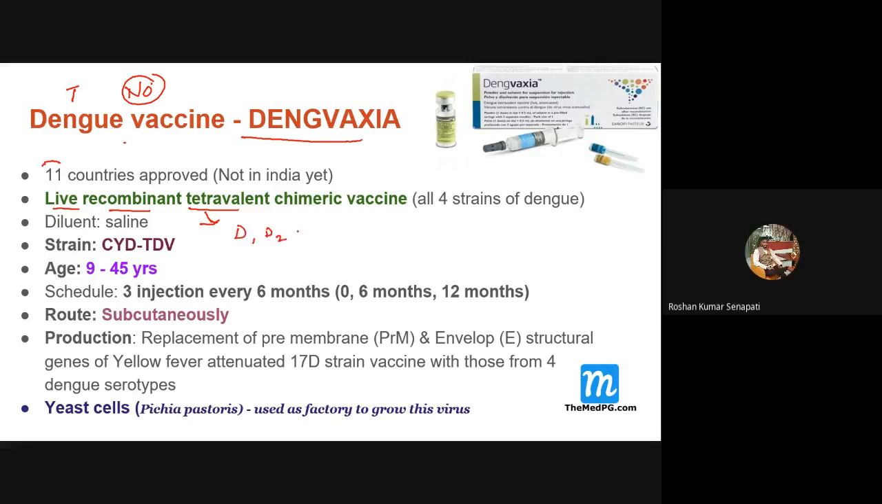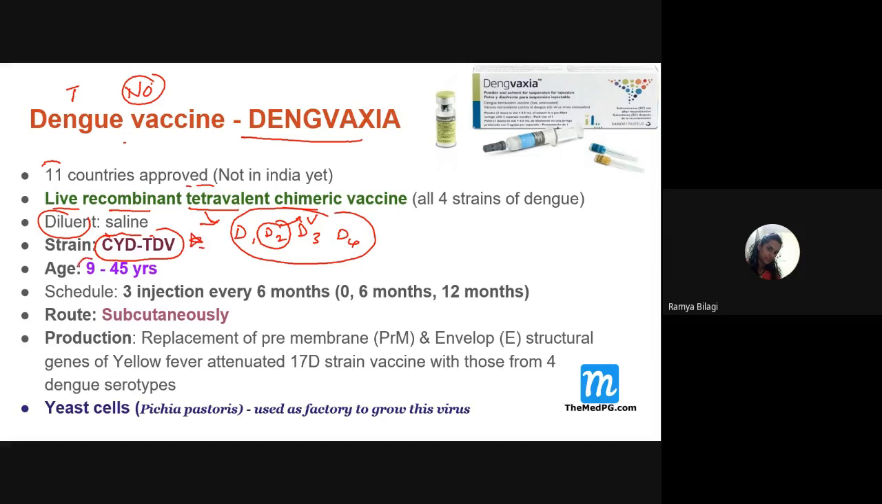We already know the strains: D1, D2, D3, and D4. Among these 4 strains, D2 is highly virulent. So all these 4 strains have been attenuated, and the vaccine has been created. So it is a chimeric vaccine, and all the 4 strains are present. And what is the diluent used for this dengue vaccine? Sodium chloride, the saline. And what is the strain used over here? CYD-TDV. Remember this CYD-TDV, and the age group that is recommended is 9 to 45 years.